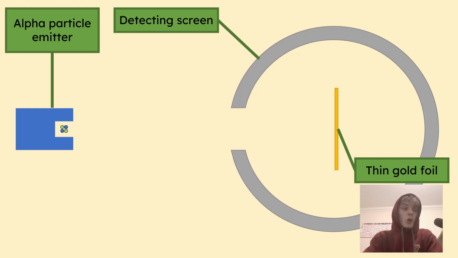The reason it's gold is because you can spread gold really thin. I think a bar of gold, if you spread it thin, can cover a tennis court, right? Really thin. Then after it goes through the gold foil, we want to know where it lands. So we have a big screen around us to detect where the alpha particle actually ends up going.